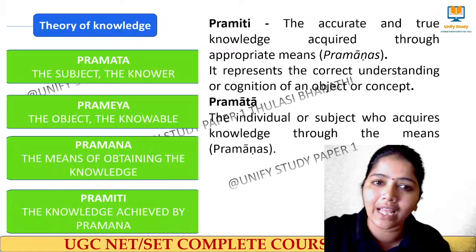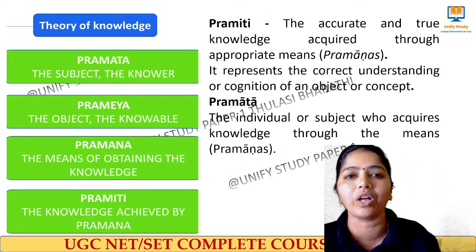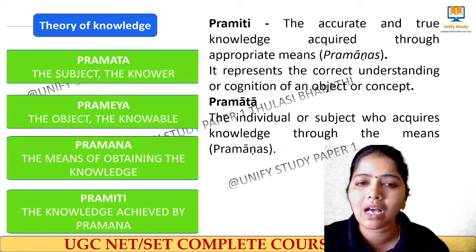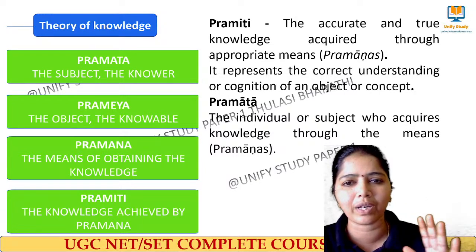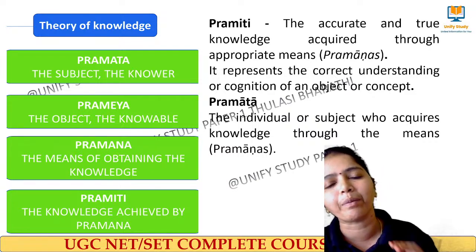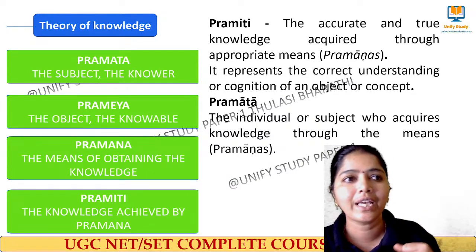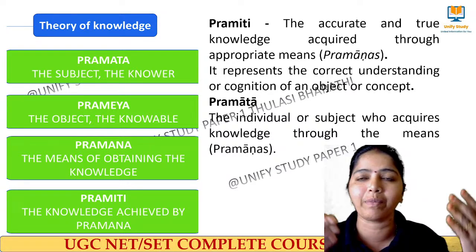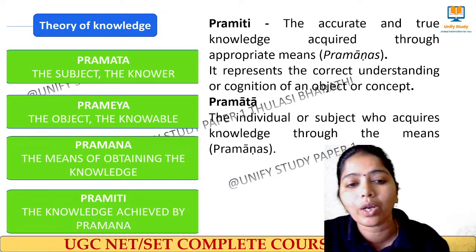Next we move to the theory of knowledge, which lies on 4 concepts: pramata, prameya, pramana, pramiti. Very simple to understand. Pramana means the source by which I gain knowledge, either by inferring something or by means of perception. That is called pramana.